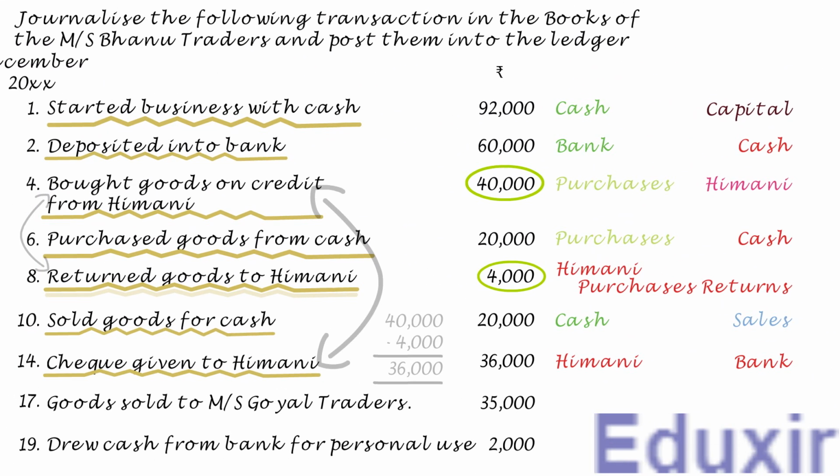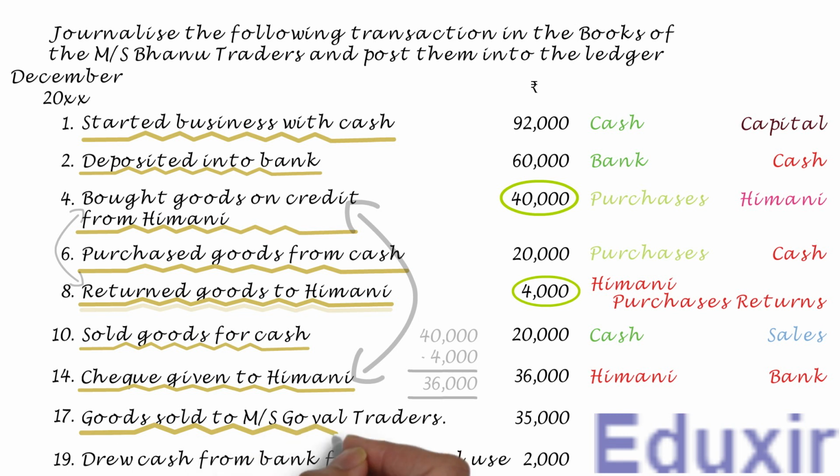In this transaction, goods worth 35,000 rupees are sold to Messrs. Goel Traders. Note that in this transaction, it is not specified that the goods are sold for cash. Also, it is mentioned that the goods are sold to the client or customer Messrs. Goel Traders. So, we can safely assume that these goods are sold on credit. In this transaction, there is a sale taking place. Sales generate revenue. In other words, this transaction is generating revenue for the business. Or we can say that the revenue of the business is increasing.